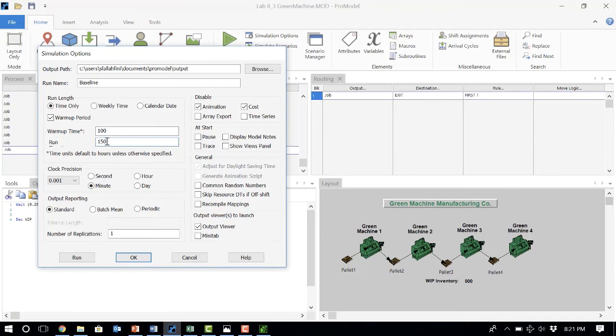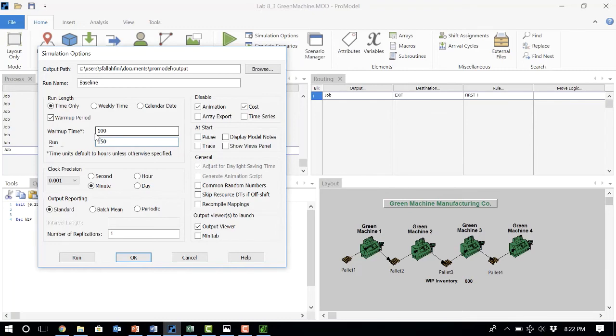So basically I want the simulation to still run for 250 hours, but I don't want to include the first 100 hours in the calculations. That's my warm-up time till I finally get to a steady state, to an equilibrium point in the manufacturing process. So I just want to drop whatever number I get from the simulation in the first 100 hours and just include whatever happens in the next 150 hours in the reported results. Okay, so that's basically what warm-up time means.